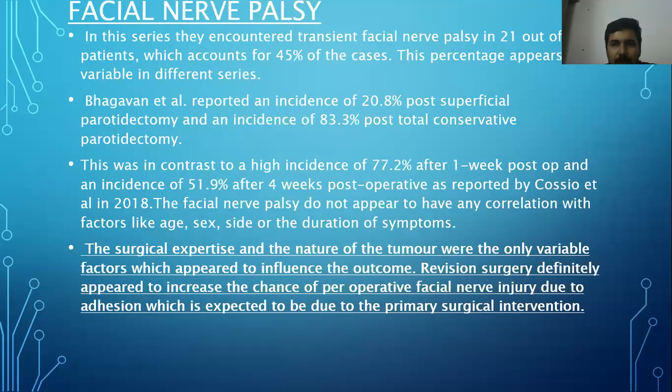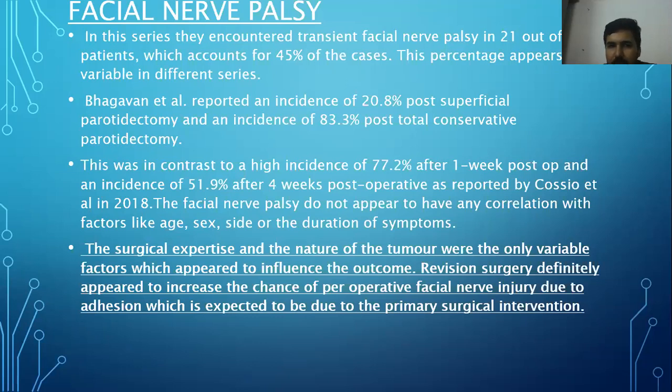Facial nerve palsy occurred in 21 out of 47 patients, which accounts for 45% of the cases. This percentage appears variable in different series. Bhagwan et al. reported an incidence of 20.8% post superficial parotidectomy and an incidence of 83.3% post total conservative parotidectomy. This was in contrast to a higher incidence of 77.2% after 1 week post-op and an incidence of 51.9% after 4 weeks post-operative, as reported by Casio et al.